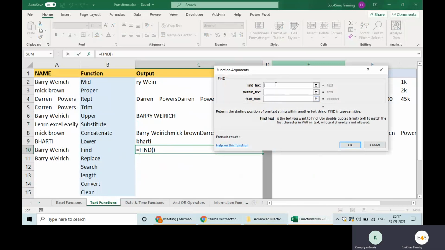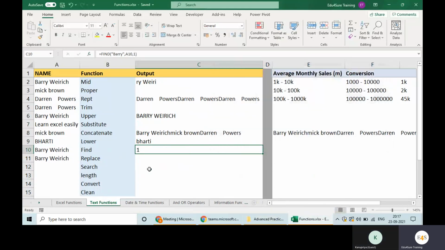So I want to find Barry in this text, starting from one, from the beginning. And I said okay. What is it giving you? It is giving you the starting position of Barry. Are you clear with the difference between the FIND function and the find capability now?